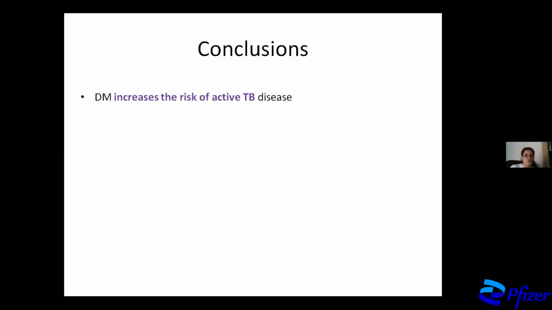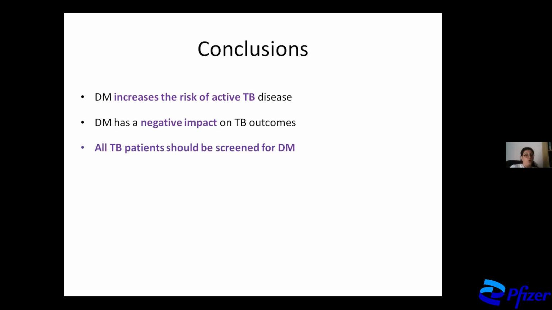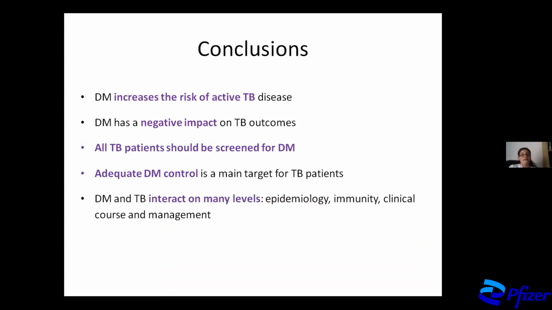So in order to conclude, we have seen that DM increases the risk of active TB disease, that it has a negative impact on TB outcomes, that all patients with TB should be immediately screened for DM, that adequate DM control is a main target for TB patients, and that these two diseases interact on many levels: epidemiology, immunity, clinical course, and of course management.